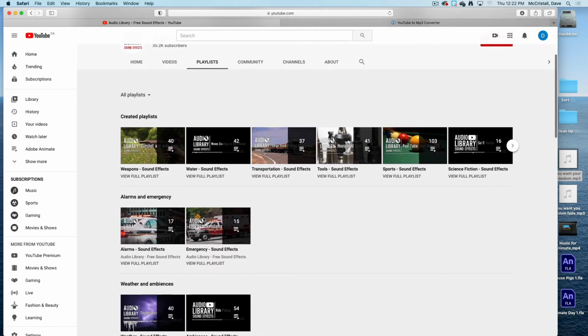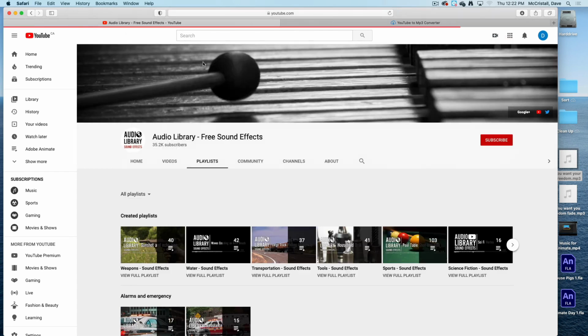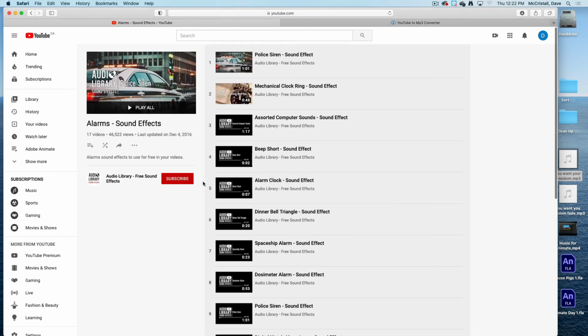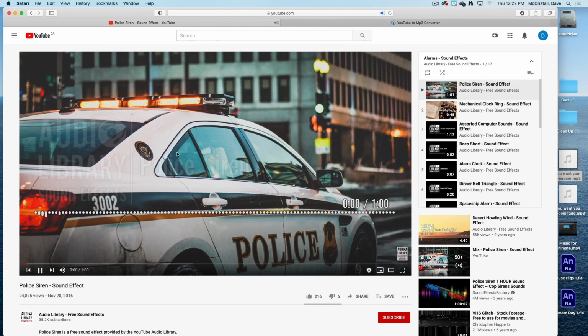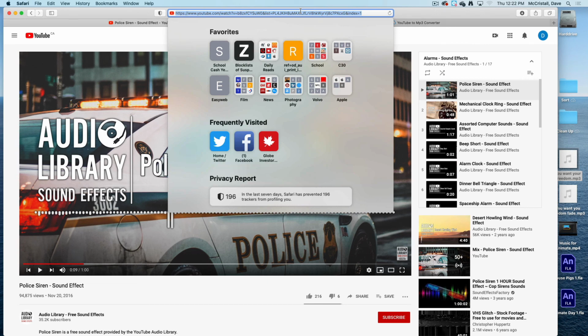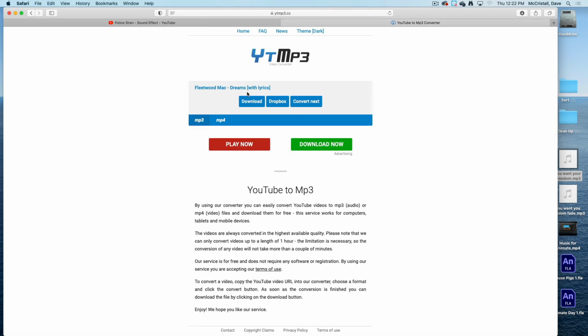So if you wanted, for example, an audio of a police car, you could go to playlists, and then you would go to alarm sound effects, and then you would figure out what kind you want. Do you want the police siren? If that's what you want, you would click on that, and then you would get the audio file. To get that audio file, all you would do is copy that link, and you would go to an MP3 downloader, and then inside the MP3 downloader, you would download that file.